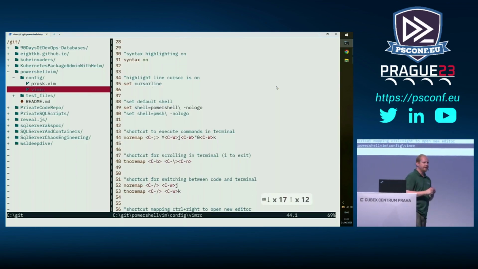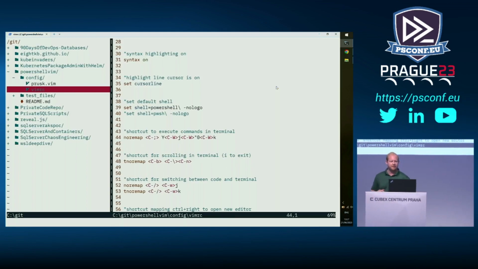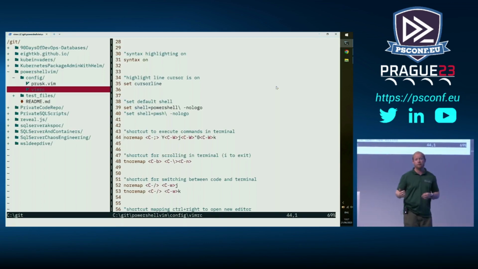this is where we start getting into functionality. And this is where we're mapping commands to actions in Vim. It looks fairly complicated, but what we're saying is when I'm in my code editor, map Control and semicolon to yank code, move down a pane, J, Control W back up, paste what's in my buffer, which is the :0, and then move back up into my code editor. So basically what we do is when I hit Control and semicolon, select the highlighted code, drop it into the terminal, execute it, and then come back up.